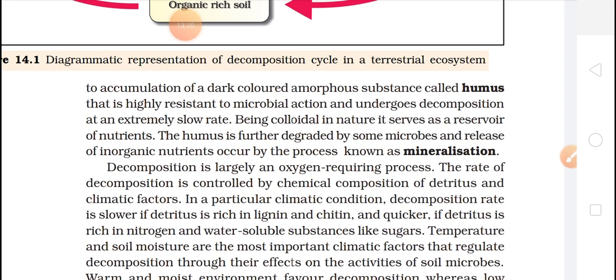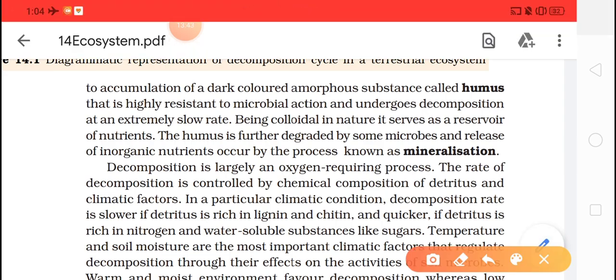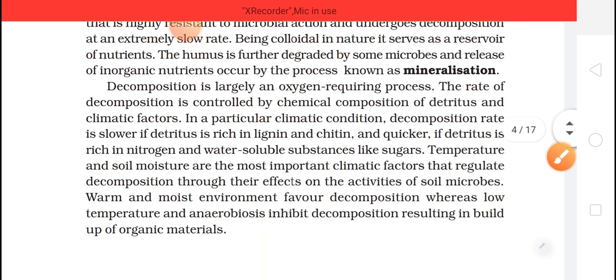Inorganic nutrients we have done in the second chapter: the various nutrients, phosphorus, potassium, calcium. All these nutrients which are present in soil are being released or formed by these organisms. The microorganisms help in forming them. So microbes help in releasing the inorganic nutrients, and this is known as mineralization. That is, minerals are formed, deposition of minerals is taking place. Okay, come to the next one.